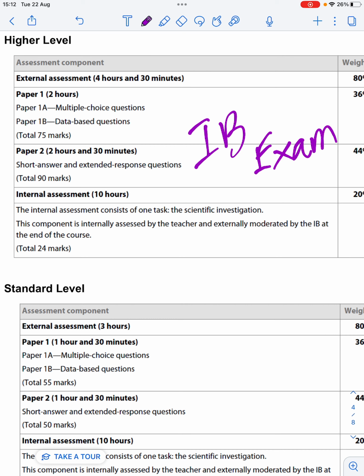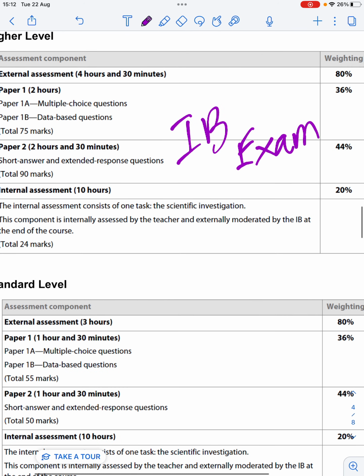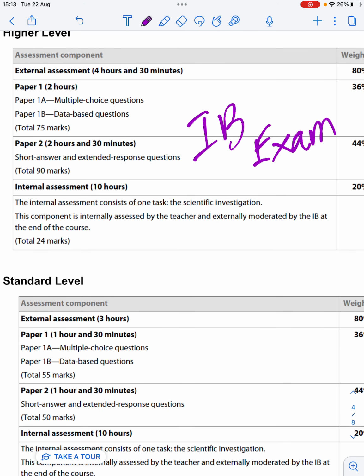Now you can see that for HL and SL, the length of the exams is slightly different. The HL exams are longer, but the breakdown of the exams and the weighting of the exams is the same. So paper 1 has 2 different components. It has a multiple choice test, and then it has data-based questions. So you'll be given data and asked to make interpretations and answer questions about that data.